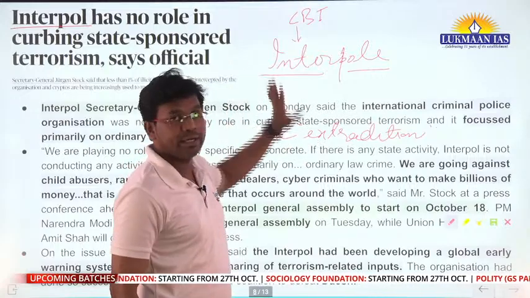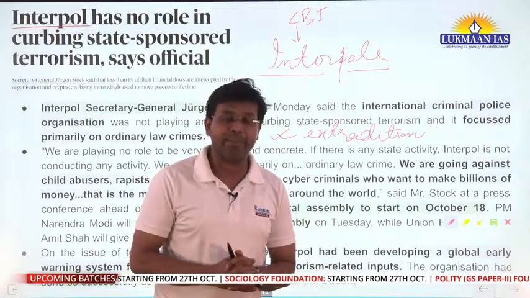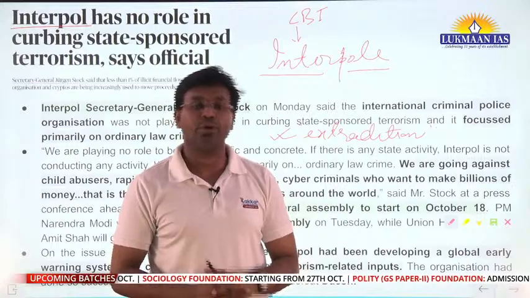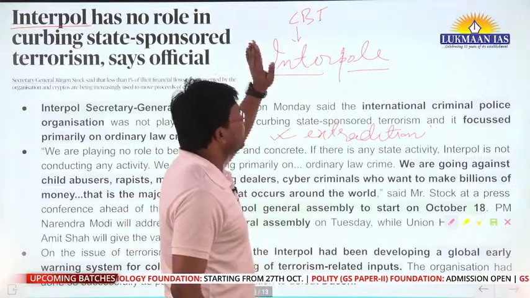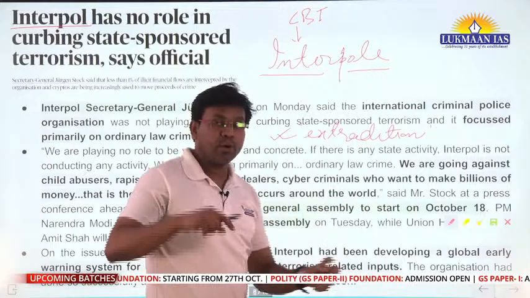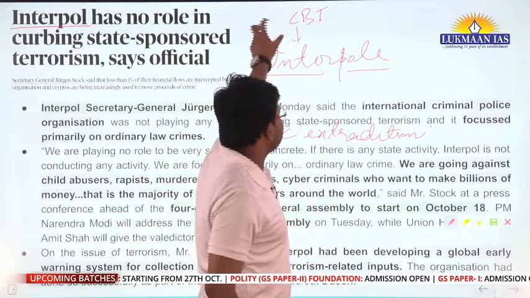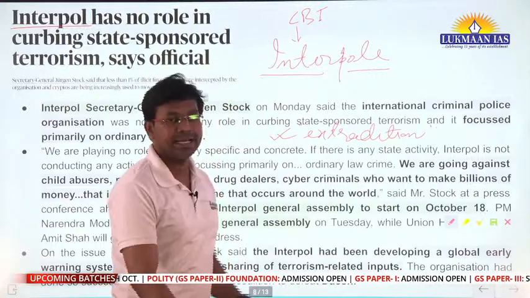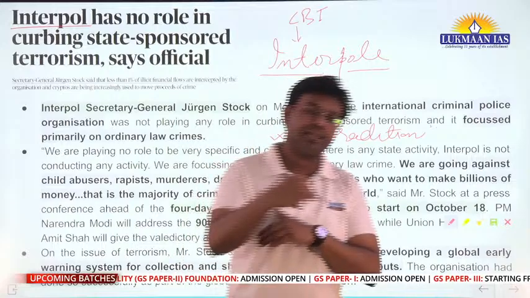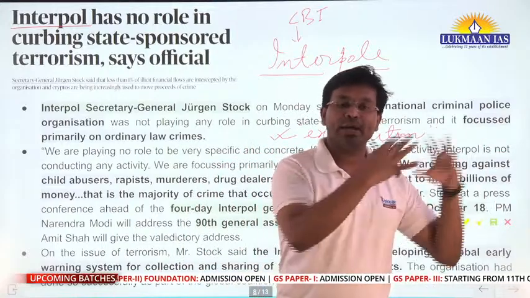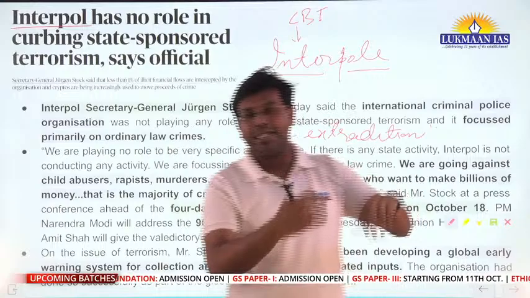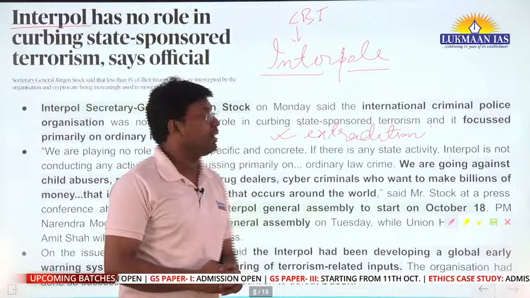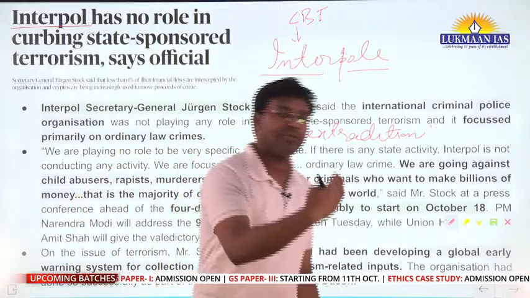So the role of Interpol is to maintain a database of the terrorists and of the offenders who have been reported by different jurisdictions, to know about their whereabouts. And Interpol coordinates with the central agencies of different countries. For example, in case of India, CBI is the central agency, right? So CBI is the central agency that coordinates. Similarly for the UK, for the US, for some Latin America countries, the central coordinating agency may be different, but that's how we coordinate with other countries.